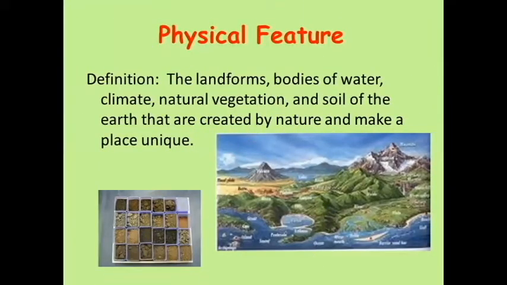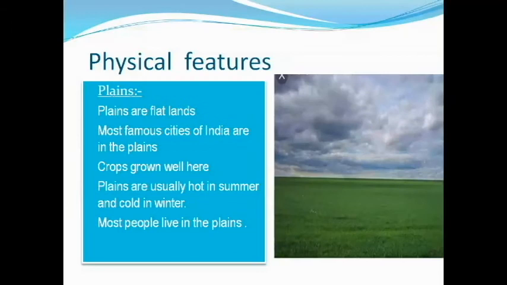Next, children, we have to move on to physical features. What do we mean by physical features? The landforms, bodies of water, climate, natural vegetation, and soil of the Earth that are created by nature and make a place unique are known as physical features. We can see different types of landforms, bodies of water, climate, natural vegetation, meaning various types of plants, and the soil of the Earth.